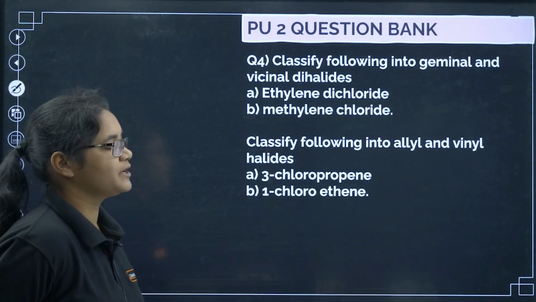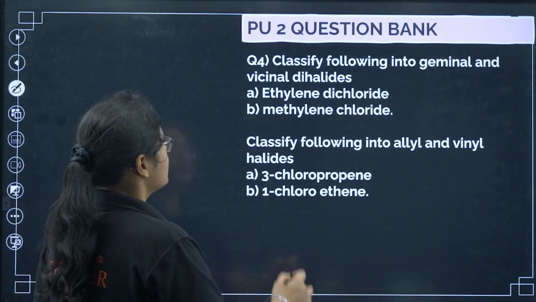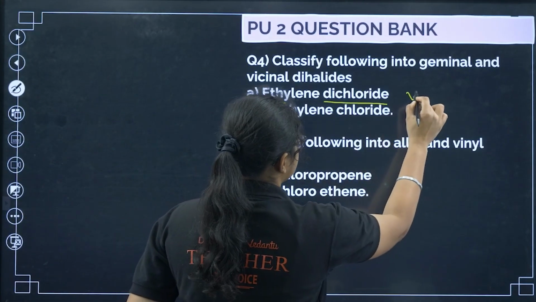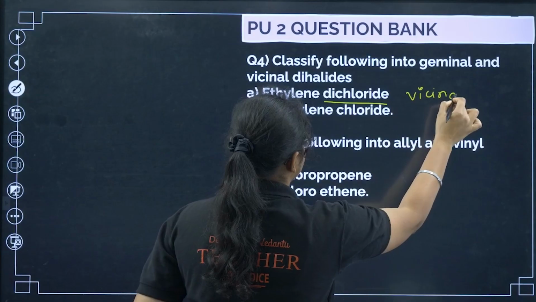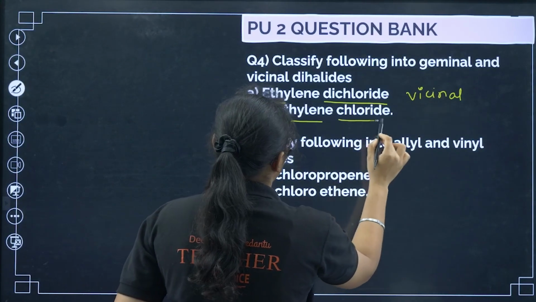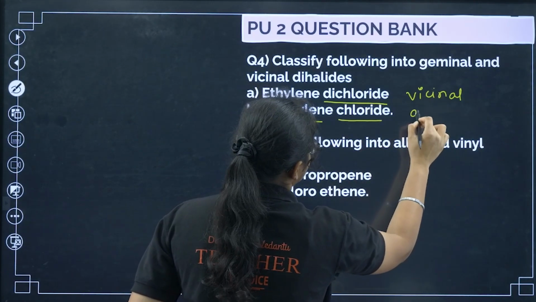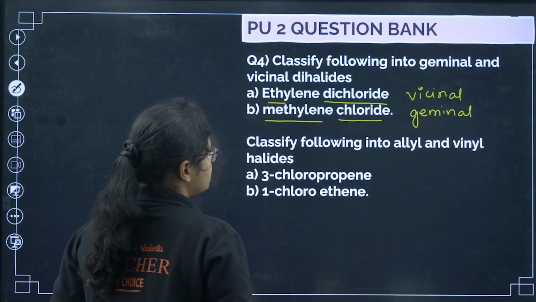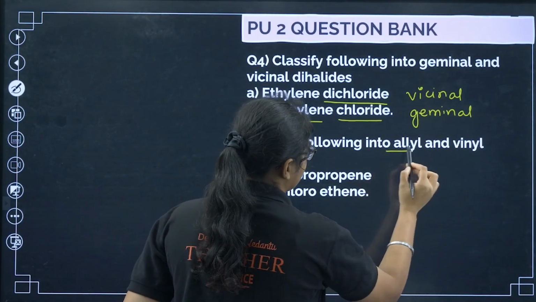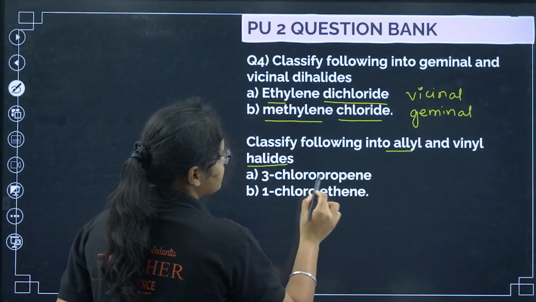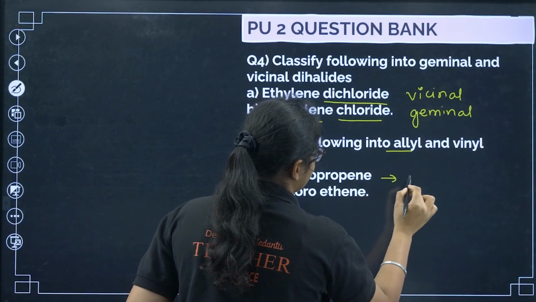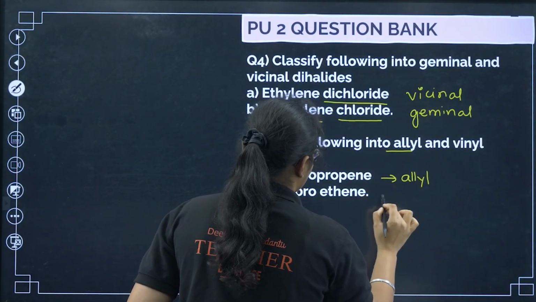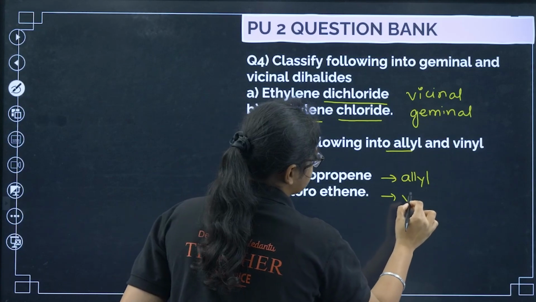Classify the following into geminal and vicinal dihalides. So ethylene dichloride, this is the common name for vicinal dihalides. And methylene chloride, this is an example of geminal chloride. Okay. Next you have to classify into allyl and vinyl halides. 3-chloropropene, this is definitely allyl, and you have 1-chloroethene, this is vinyl.